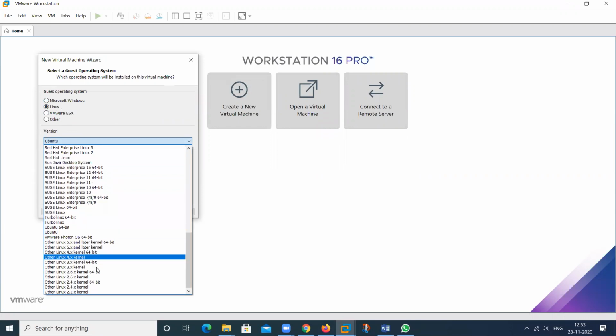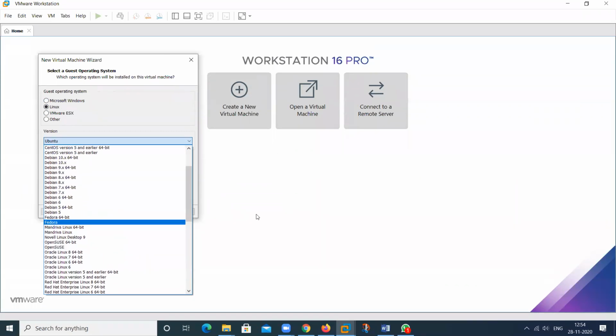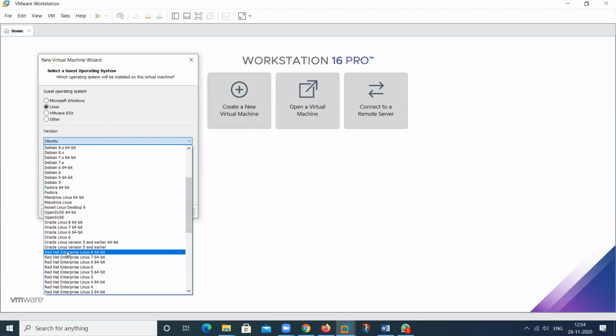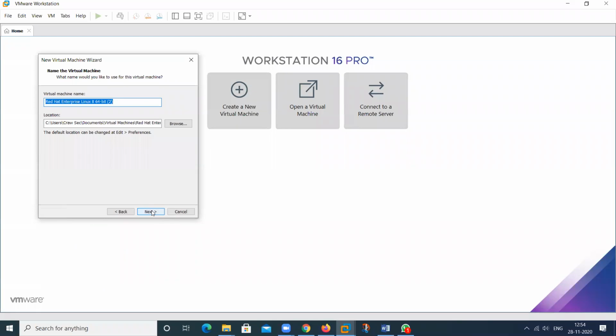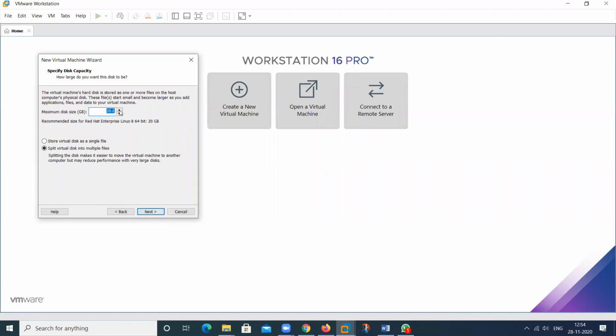In this we have different flavors. You can use Red Hat also, you can use SUSE, Turbo Linux, Ubuntu, and other operating systems also. But at this time we are using this one, Red Hat Enterprise Linux 64-bit. So select this one. Then next, give any name. This one. So we assign, then next here.